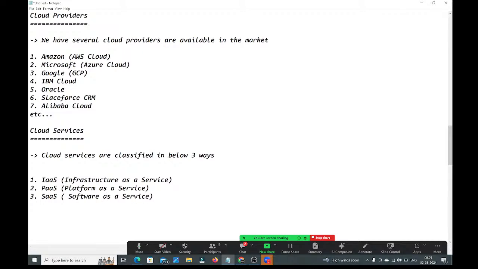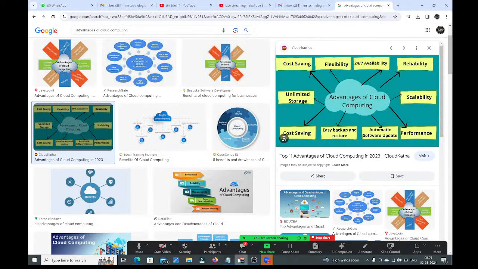Now observe carefully, guys. If you go with IaaS, what are the cloud providers providing and what do you need to take care of? If you go with PaaS, what are they providing and what do you need to take care of? If you go with SaaS, what are they providing and what do you need to take care of? We'll see, guys.